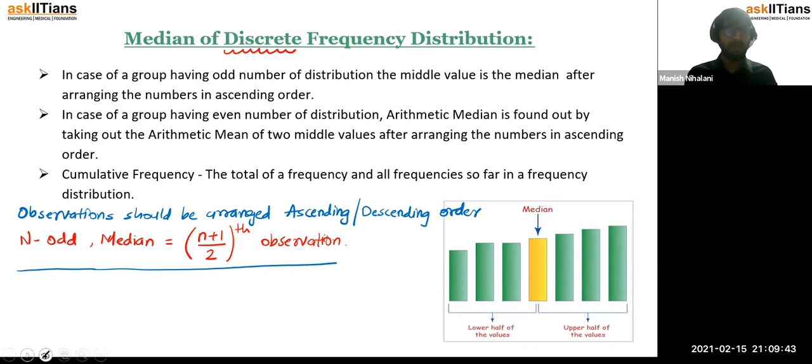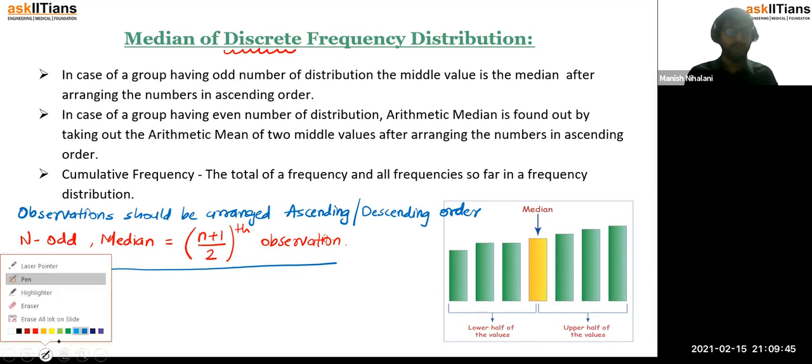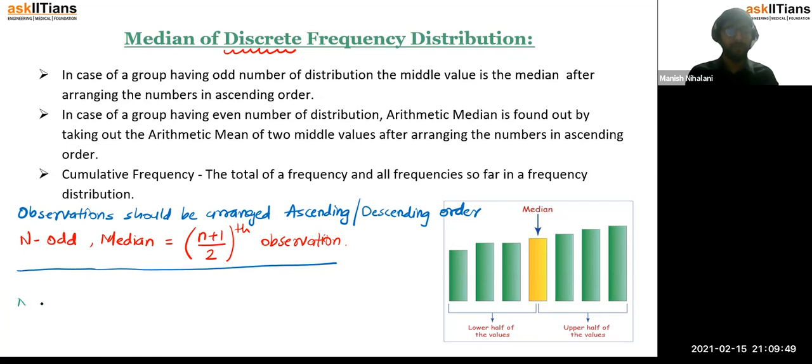Now if your n is even, in that case the formula changes, because when n is even, you would get two different observations in the middle. That is, if your n is 10, there would be two different observations in the middle, right? The 5th and the 6th observations would be in the middle.